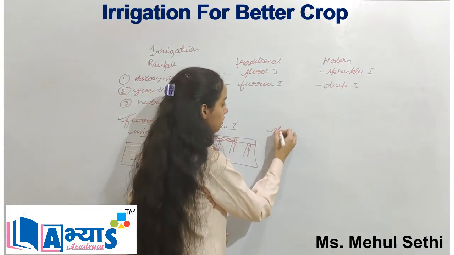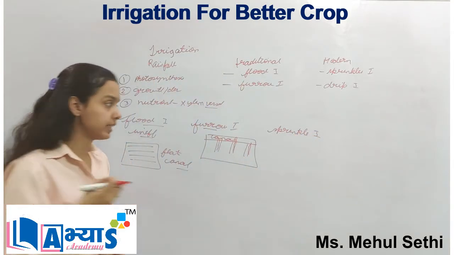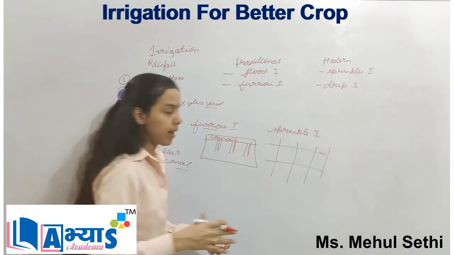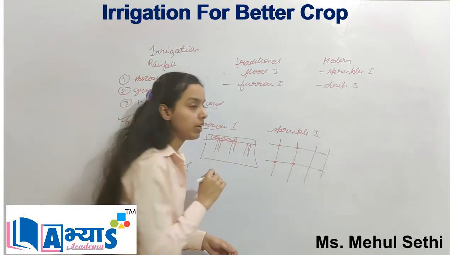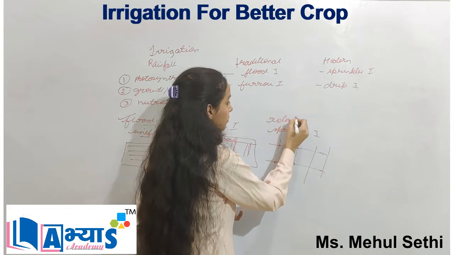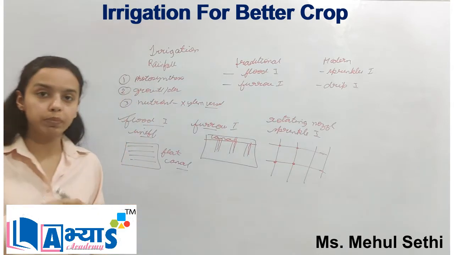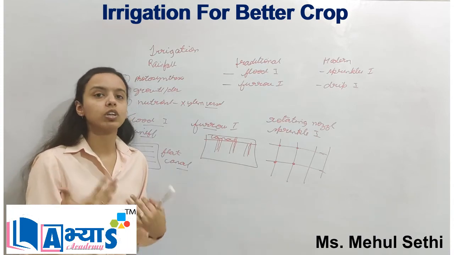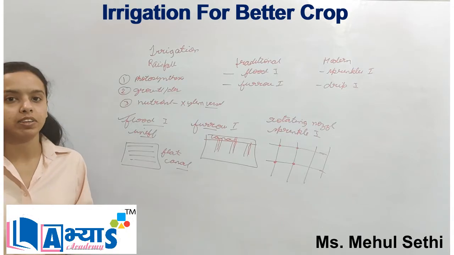In the sprinkler system, or sprinkler irrigation, sprinklers are fitted in perpendicular pipes. A network of perpendicular pipes is made on the land, and between them sprinklers are fitted. Sprinklers have the best advantage because they have a rotating nozzle, and with this nozzle the water is sprayed in all directions of the land, so that water is given to the plants. The water is also not wasted because it is electrically driven and we can switch it on and off as required.